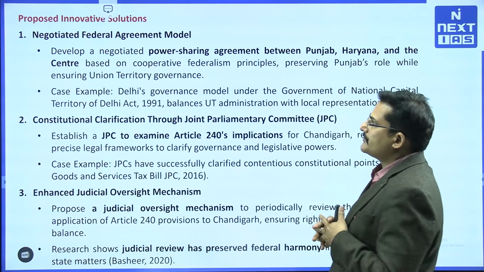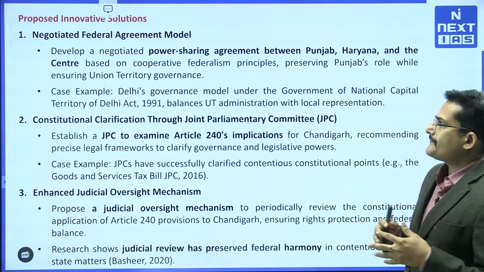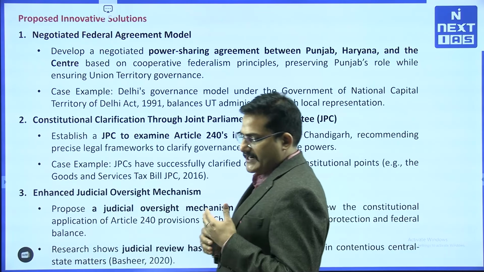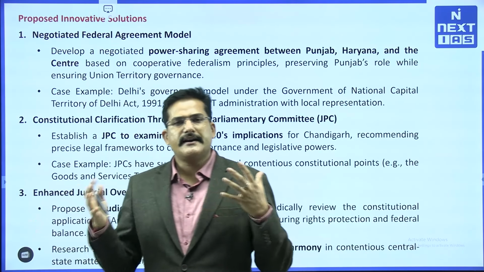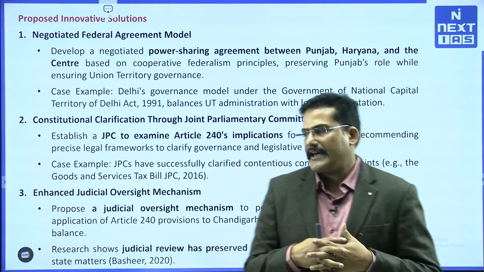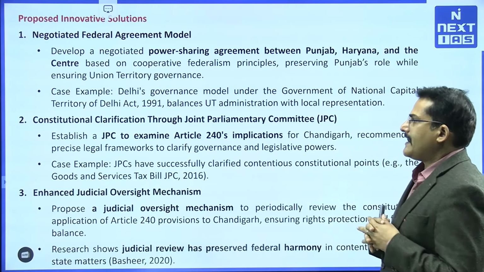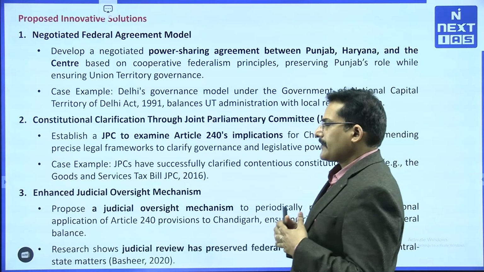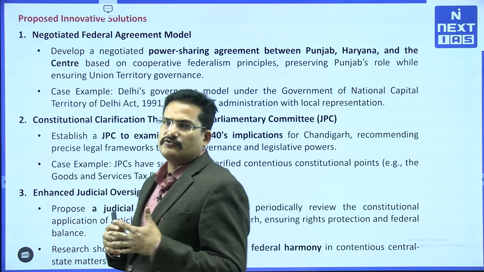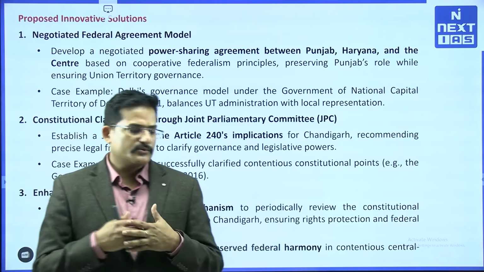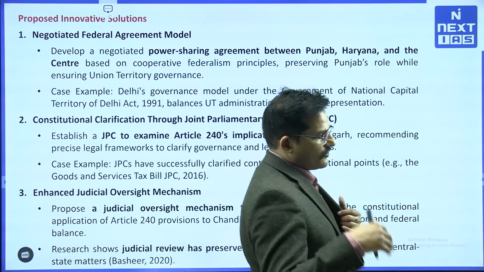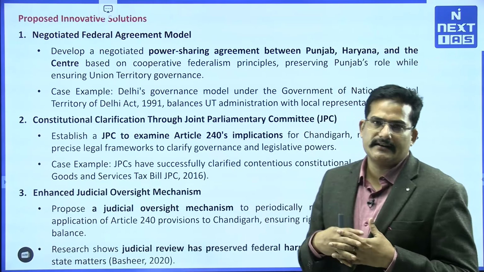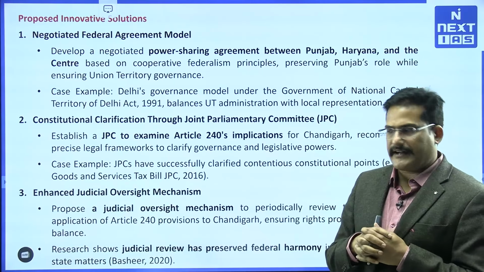So what is the solution to all these things? First, we can have a federal agreement model in which power is shared between Punjab, Haryana and the Union Territory. As of now, it is also happening, right. Second, we can have constitutional clarification through a JPC, right. In the past, several JPCs have been formed to look into such contentious issues, with representation from the Rajya Sabha as well as the Lok Sabha, and proper deliberation is done, and they can investigate the matter further, right.